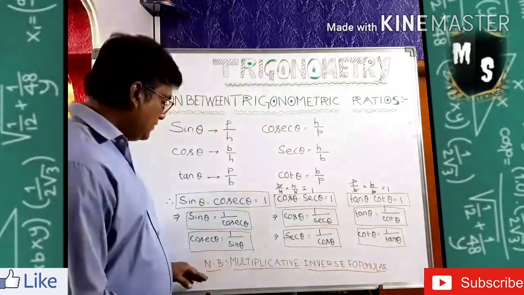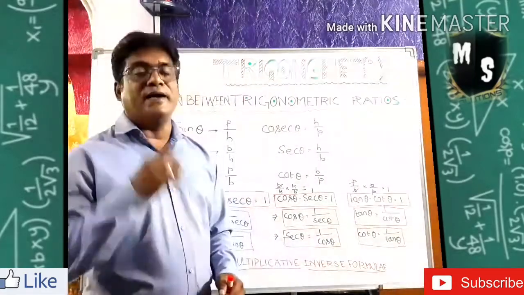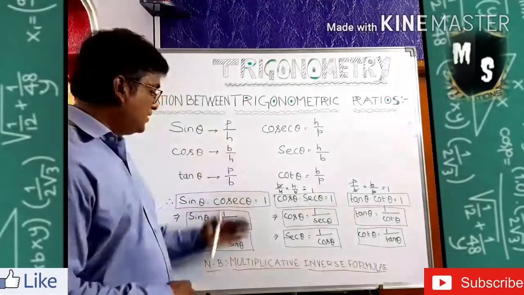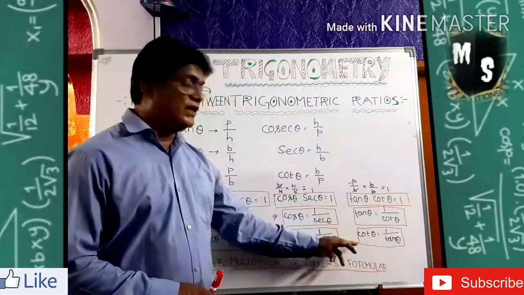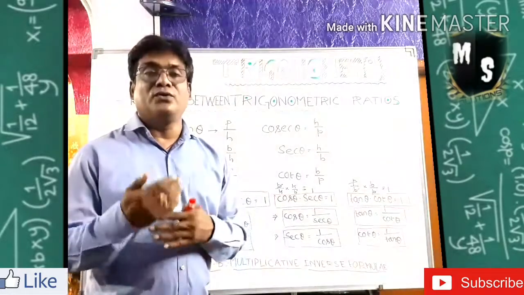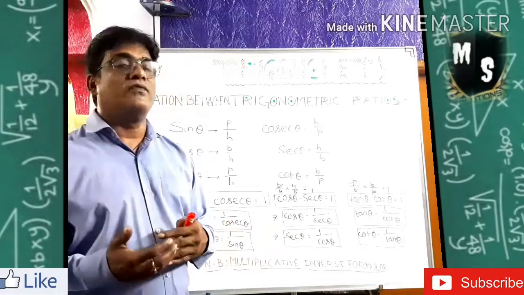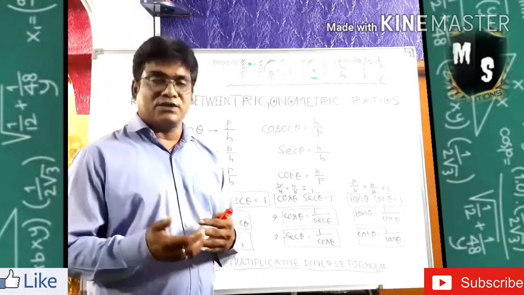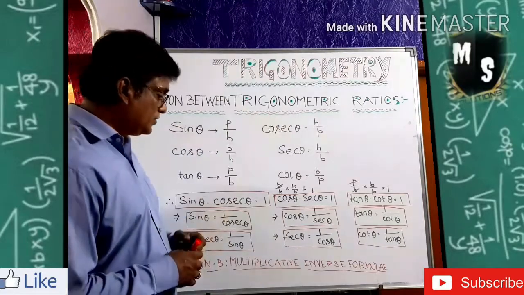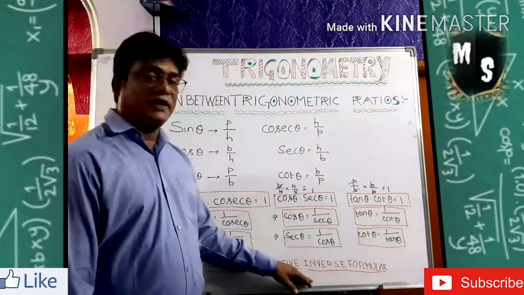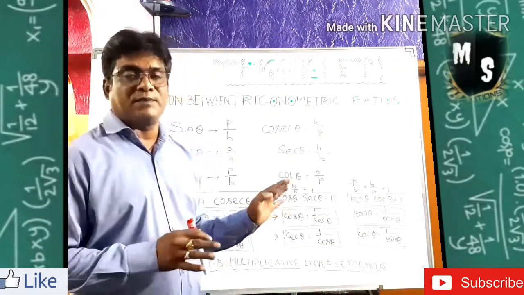So this is called the multiplicative inverse formula, and practice it nicely. These individual formulas will come in when you do the trigonometric sums. These formulas will come again when you do these sums. So this is called the relation between the trigonometric ratios, or the multiplicative inverse formula. We will do the sum after this explanation.